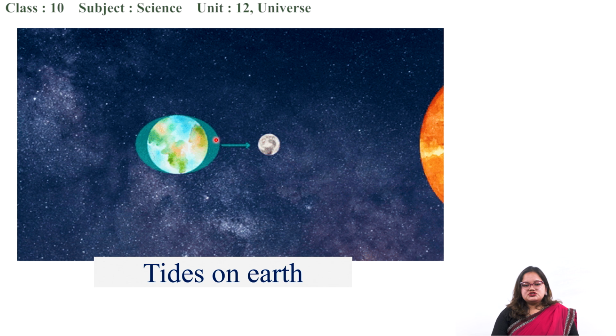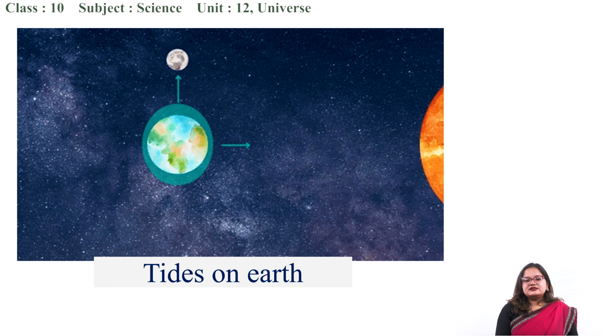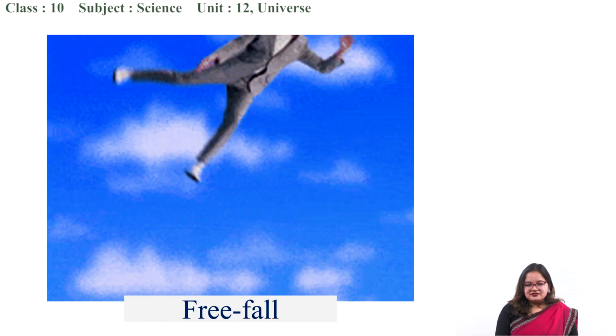Due to the locations and angle, the bulges of tides also change accordingly. So the cause of tides in the ocean is also due to the gravitational pull of the moon and the sun. Another interesting consequence of gravitational force is free fall.